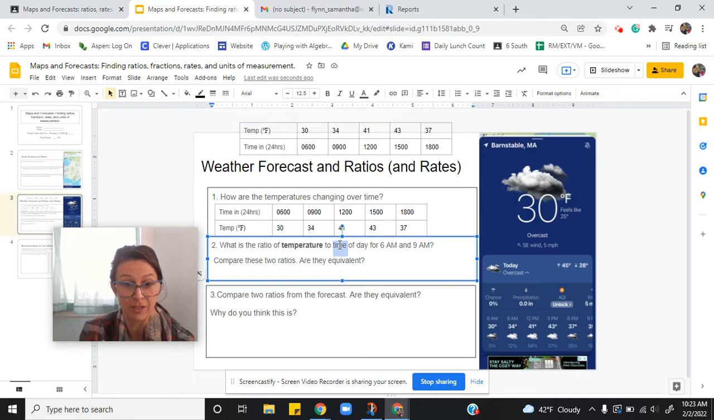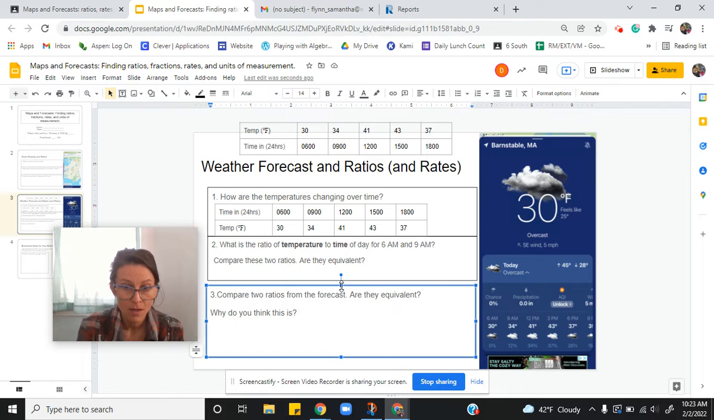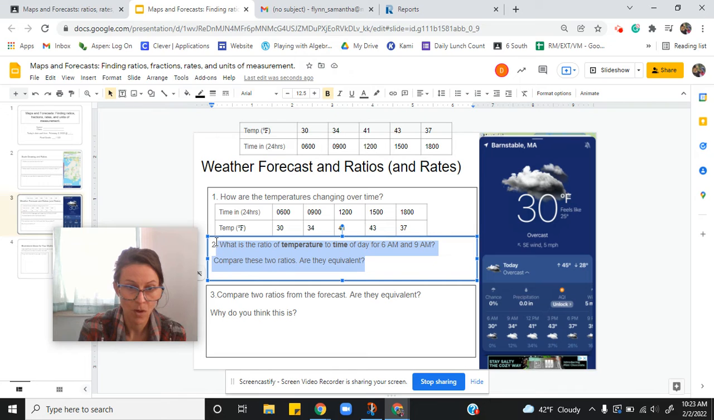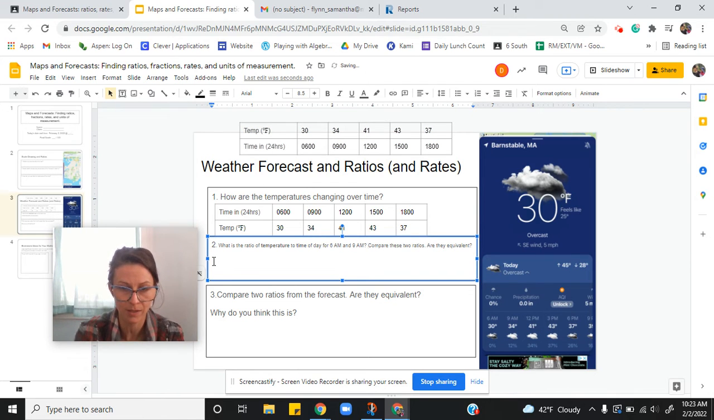So what is the ratio of temperature to time of day for 6 a.m. to 9 a.m.? Compare the two ratios, and are they equivalent? Once I read the question, I might want to make the text smaller here. If you zoom in, I know your Chromebook screens are small, so it's always a juggle for me. So again, I'm going to switch this immediately. 6 a.m. is 0600 hours, and 9 a.m. is 0900 hours. Compare these two ratios. Are they equivalent? So let's see.